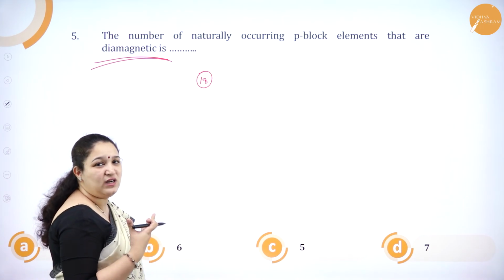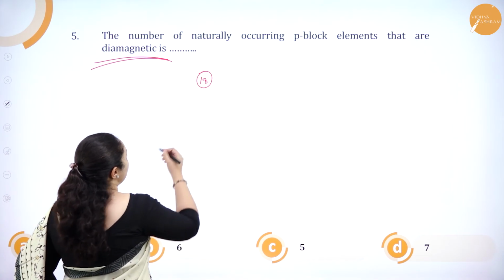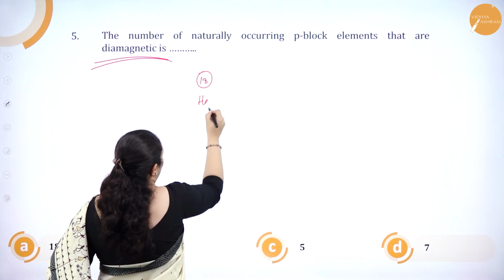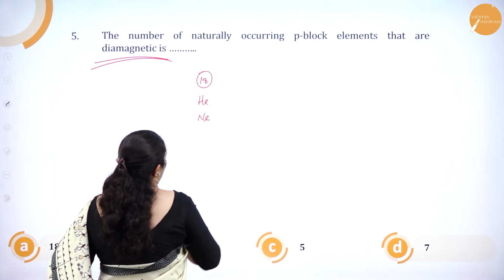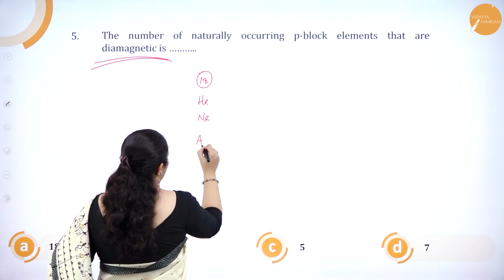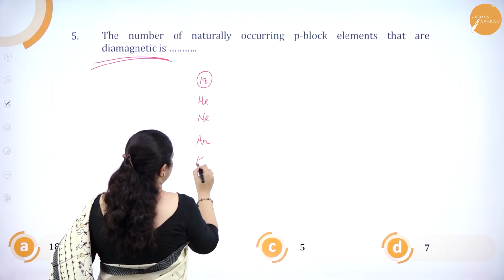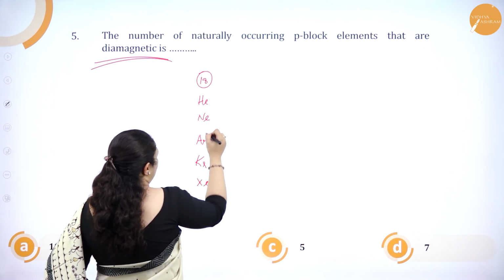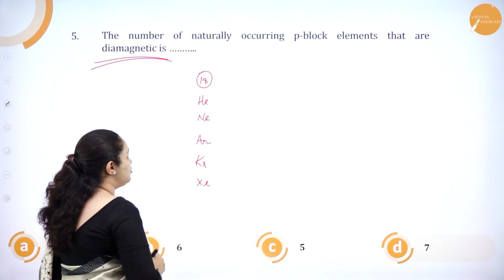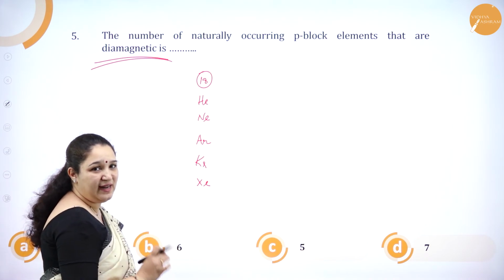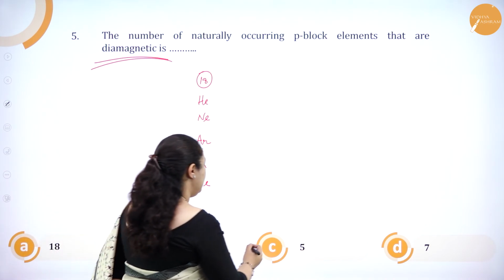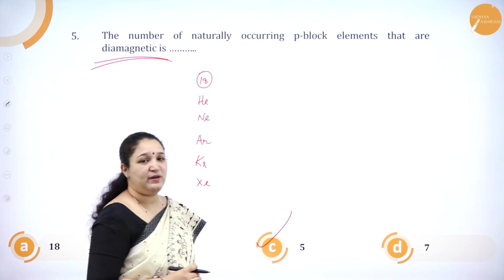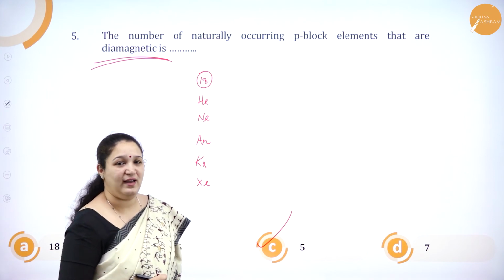They have all completely filled orbitals. So which are those? That is helium, neon, argon, krypton, xenon. So 1, 2, 3, 4, 5. So how many naturally occurring diamagnetic substances are there? It is 5. Rest all of them have unpaired electrons.